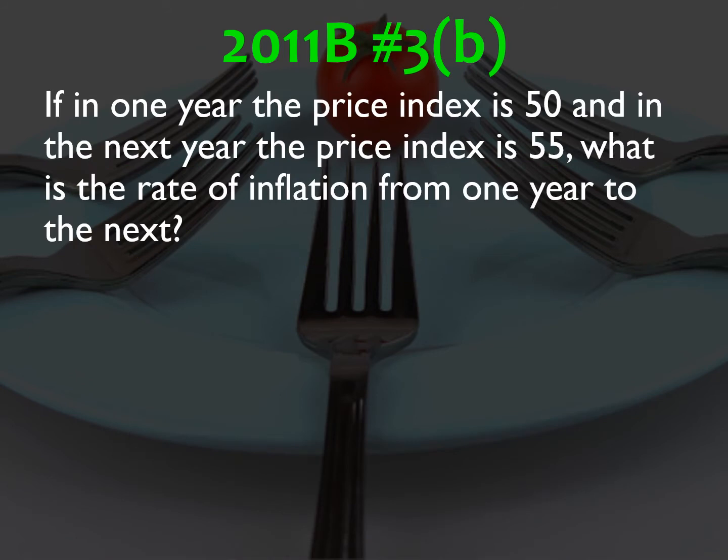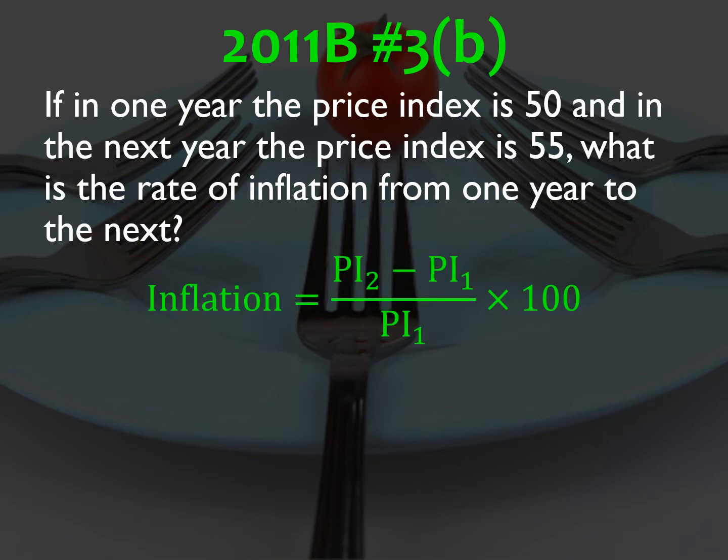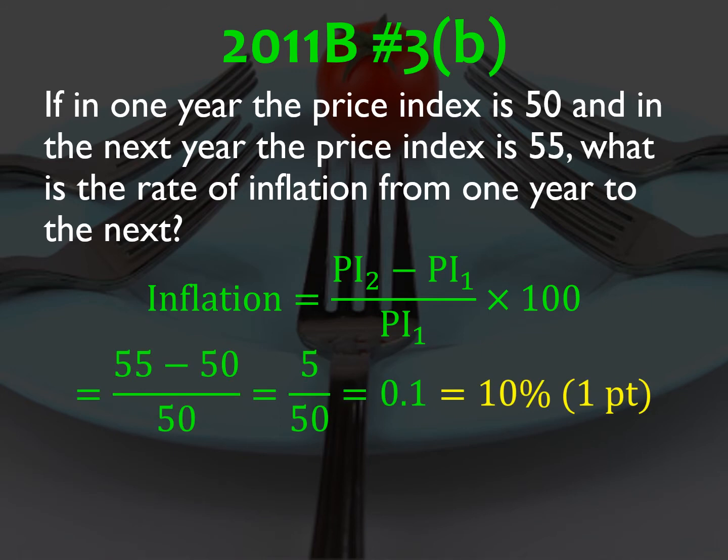Part B, in one year the price index is 50, and the next year the price index is 55. What is the rate of inflation from one year to the next? So to go from 50 to 55, you want to look at the change in the price index compared to the original price index. So the change is that the price index has gone up by 5. Divide that by the original price index, which is 50, which is 0.1 or 10%. Now, actually, this year on the AP test, you may use a calculator, even though historically you can't, but you can still expect the calculations to be somewhat straightforward.